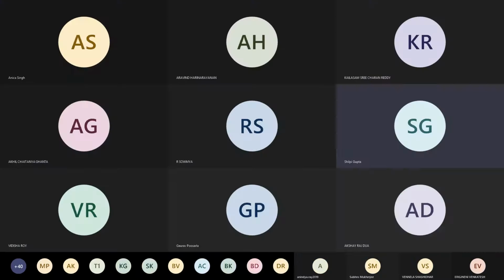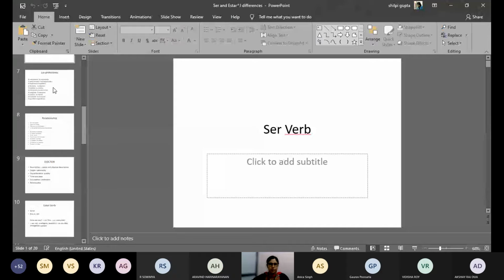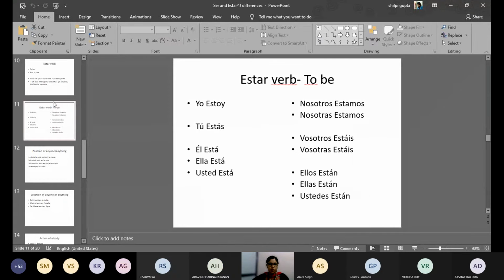So I will first teach you a new verb. Okay, new verb. Till now we have done ser and then we did the tener verb. Two verbs we have done. Today I'll introduce the third verb, that is the estar verb. All these verbs are different from each other in the sense of conjugation. They are not similar. There is no similarity in the conjugation.